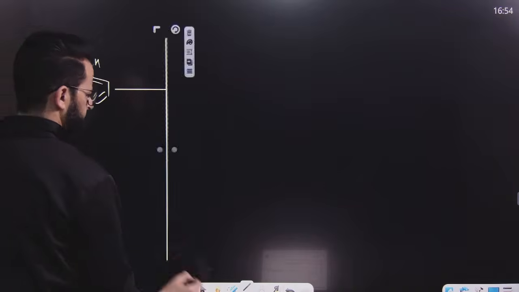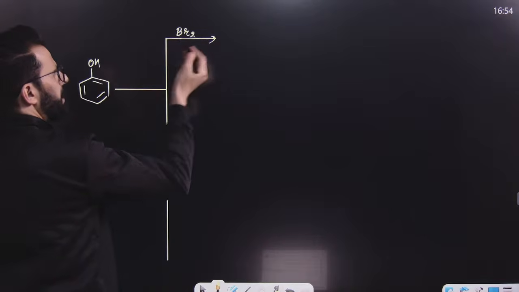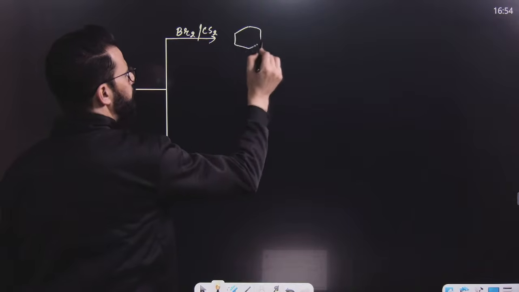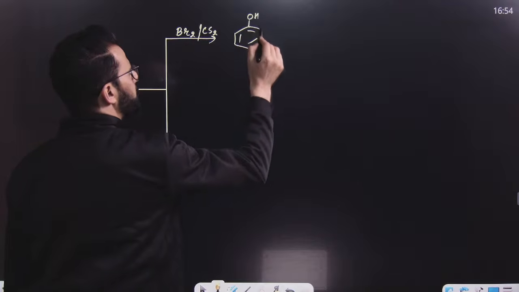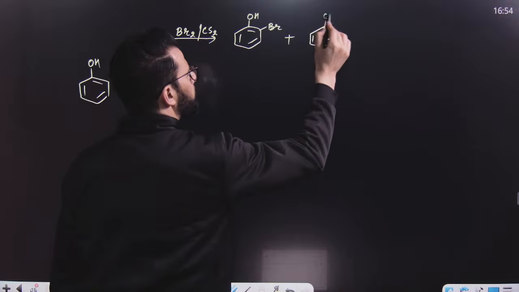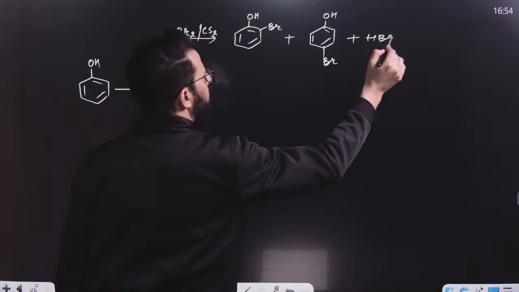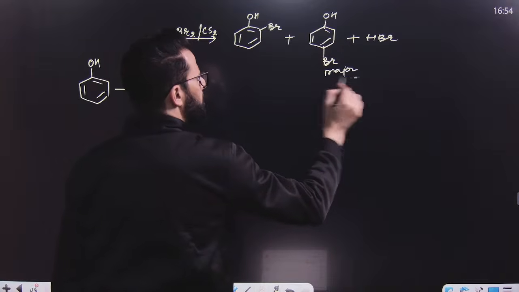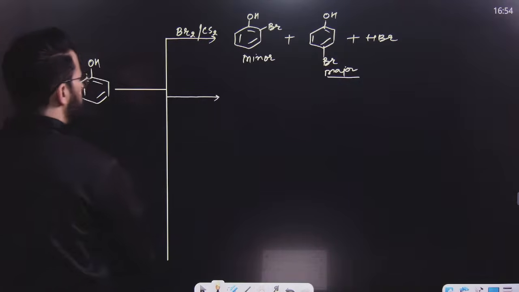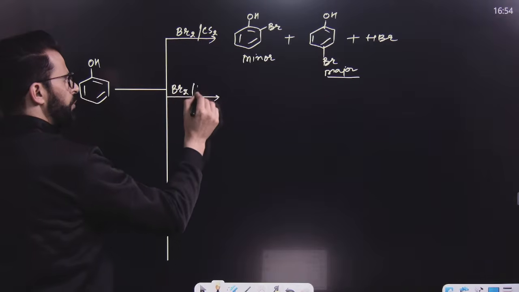Like, if phenol is treated with bromine, for example halogenation, but in non-polar solvent, then we will get a monobrominated product. That means we will get ortho as well as parabromophenol. And the major product will be para. Minor will be ortho.